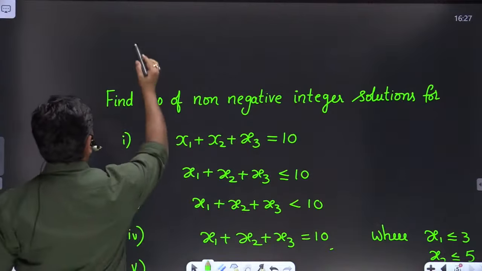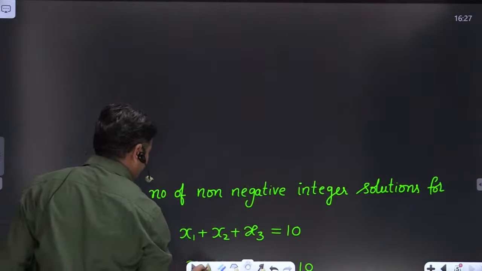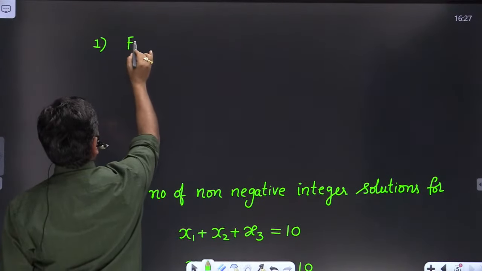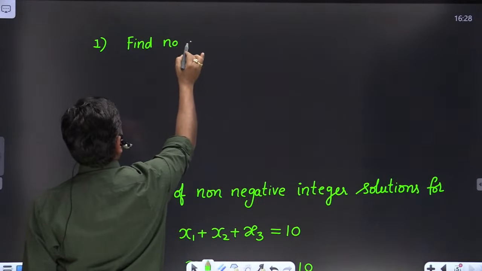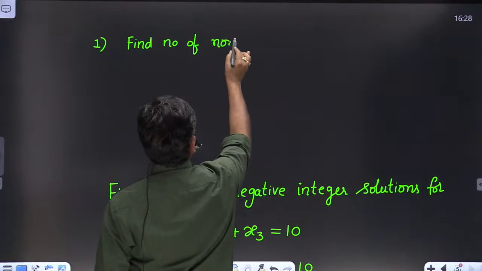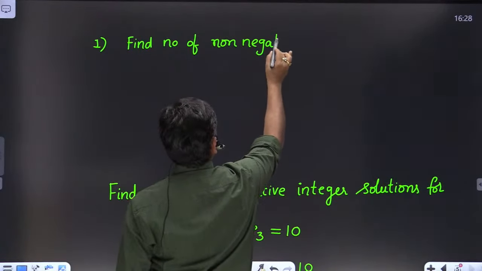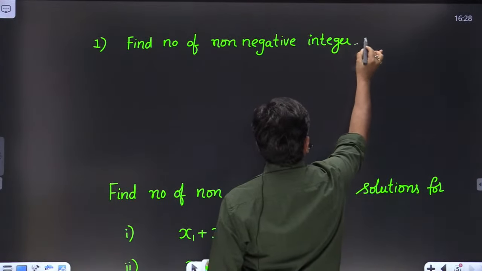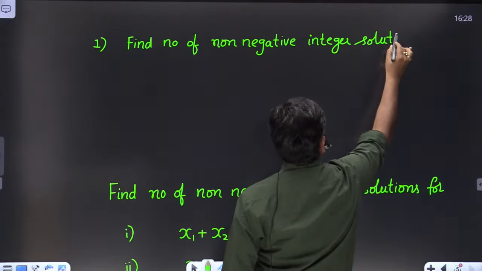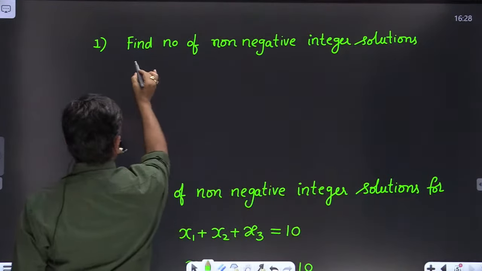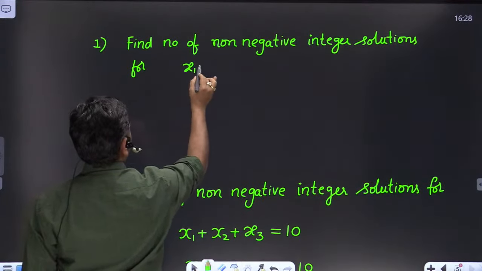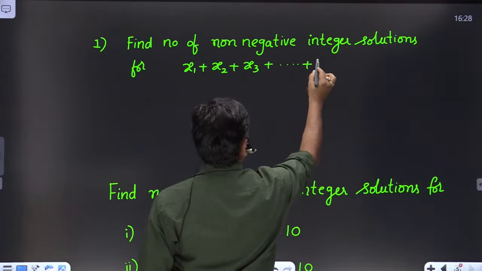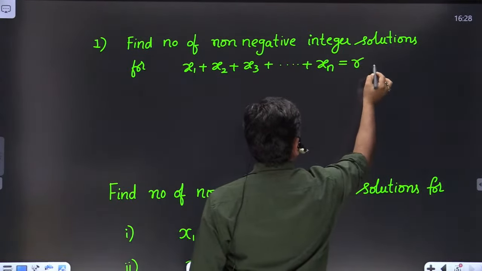This application says: find the number of non-negative integer solutions for x1 plus x2 plus x3 and so on up to xn equals r.